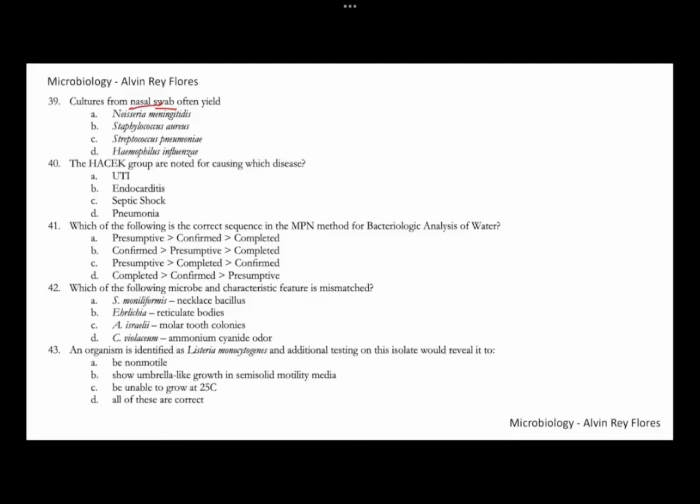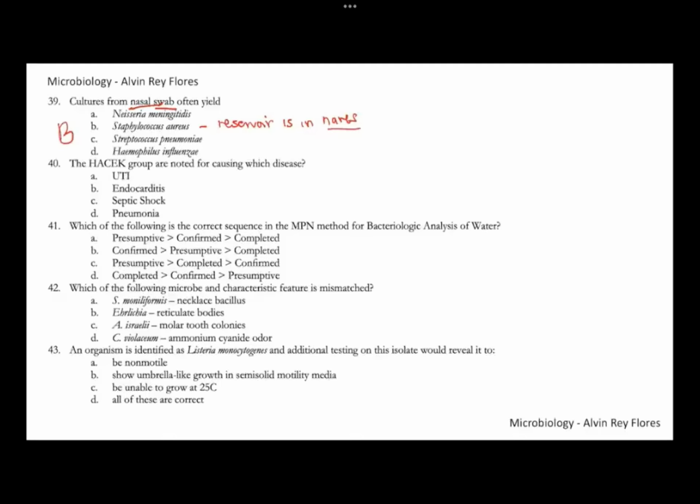So nasal swabs, if you culture your nasal swab, no, so most likely what we can encounter from the nasal swab, okay, is your Staph aureus. Number 39, letter B, Staph aureus. No, so you have to take note, no, the reservoir of your Staph aureus is in the nares, or the nose. No, so majority of the Staph aureus are actually found there. Okay, so if you do a nasal swab, we can most likely isolate Staph aureus. Okay, Neisseria meningitidis can be isolated in CSF or even, okay, in your nasopharyngeal swabs. Okay, strep pneumo is an agent of pneumonia, but that may be isolated in your sputum or even in your CSF as well. And Haemophilus influenzae can also be isolated in nasopharyngeal swabs and also in the CSF. Okay, but if it's for nasal swab, most likely you can isolate letter B, Staph aureus. Okay, 39, the letter B.